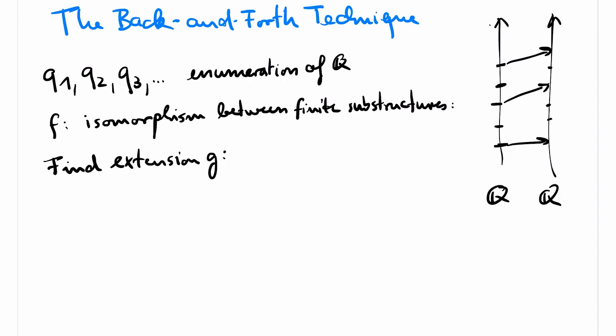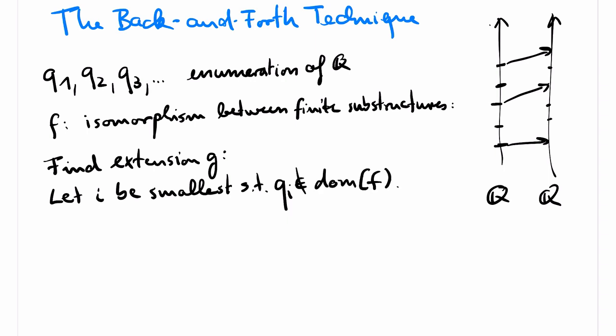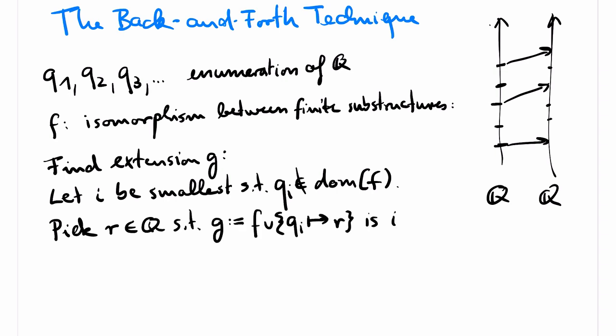To define this extension g, we pick the smallest index i such that f is not defined for qi. We claim that there is a rational number r such that the extension of f that maps qi to r is an isomorphism between finite substructures of Q. Well, here we simply use the fact that Q is unbounded and dense.